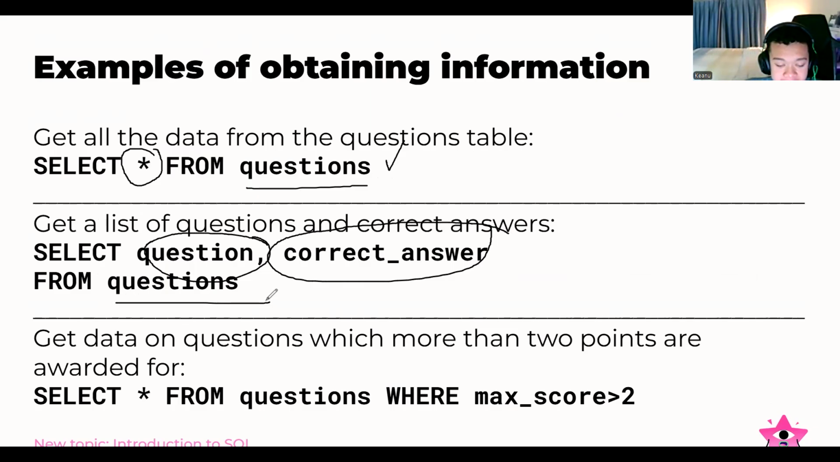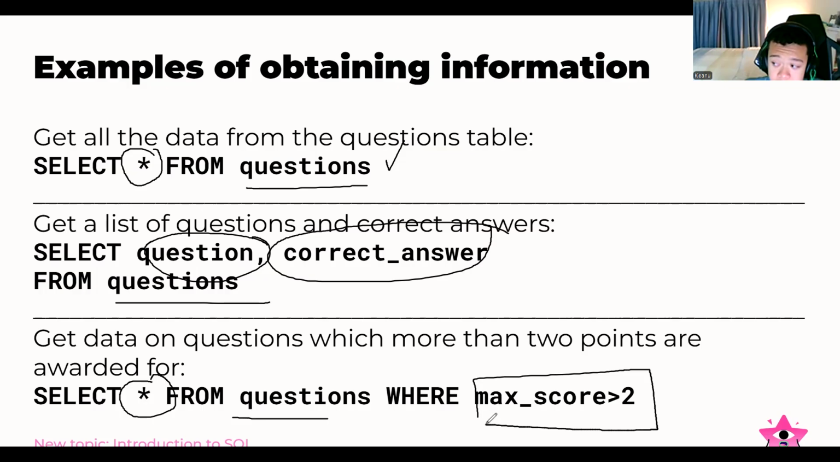And then maybe we want to get the data on the questions, but we want to set a condition, where more than 2 points are awarded. So just use the asterisk from questions where max score is greater than 2. Basically, that means we want the maximum score greater than 2.